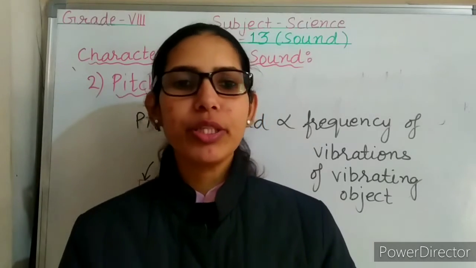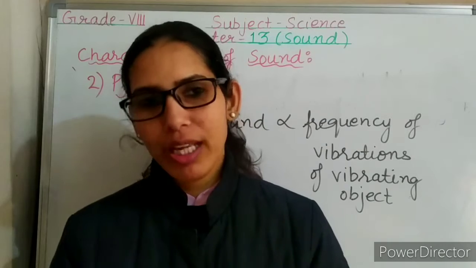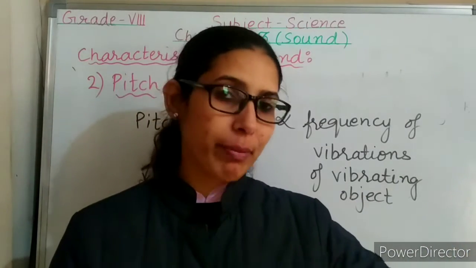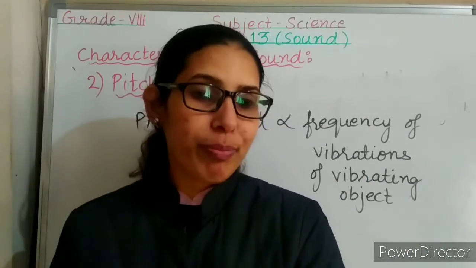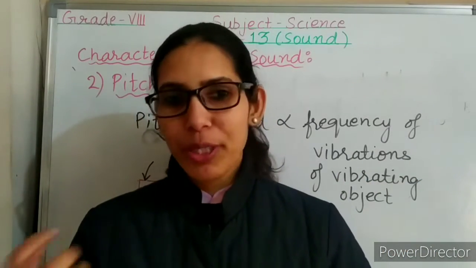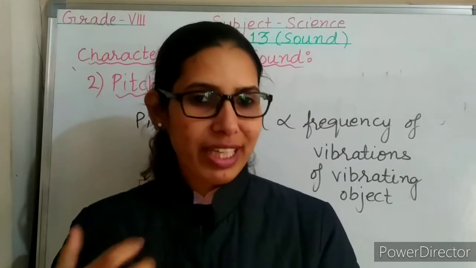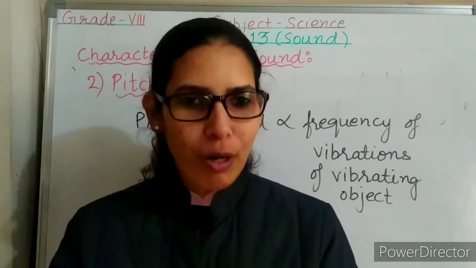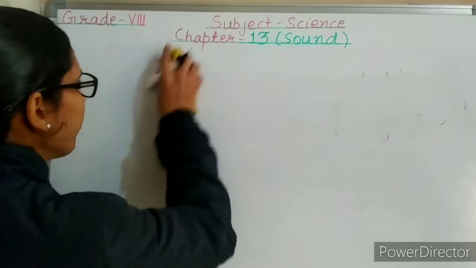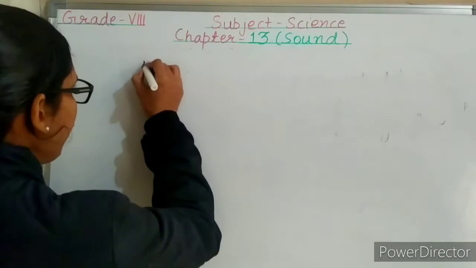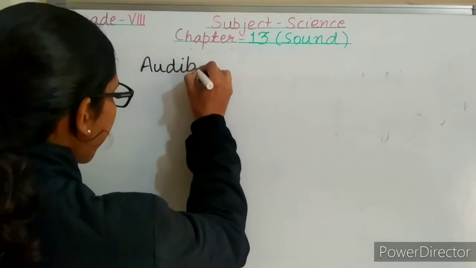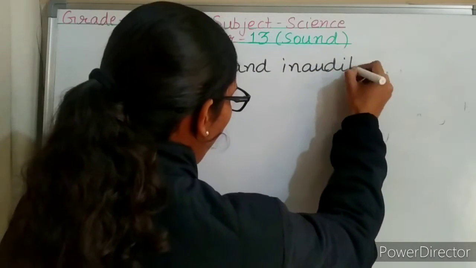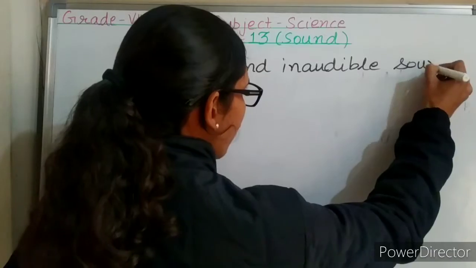If we differentiate between these two characteristics, loudness and pitch: loudness of any sound depends on the square of the amplitude of the vibrations of the vibrating object. But pitch of any sound produced depends on the frequency of the vibrations of that vibrating object. I hope this is clear. Now we will talk about audible and inaudible sounds.